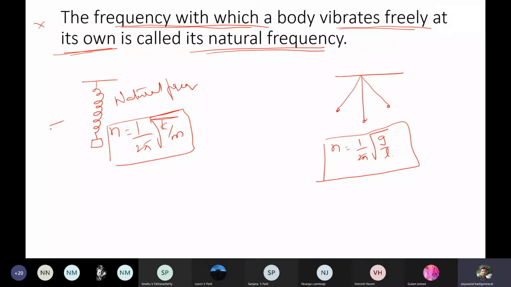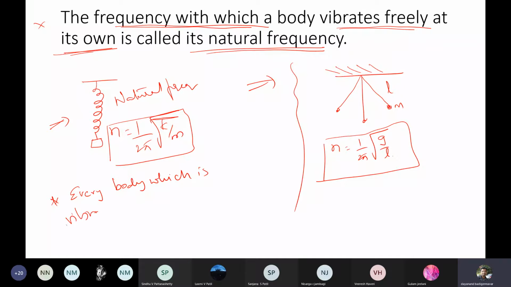Any body you have, this is a spring mass system, this is a pendulum. It is oscillating with a certain frequency of its own. If I take the pendulum, if L is the length of the pendulum and I hang a mass M to the pendulum, then it is going to oscillate at a particular frequency. That frequency is known as the natural frequency. Keep in mind, this is a very important thing: every body which is vibrating has its natural frequency.